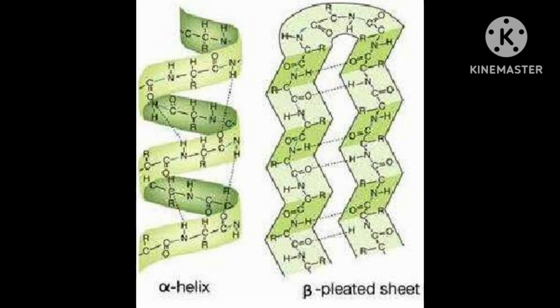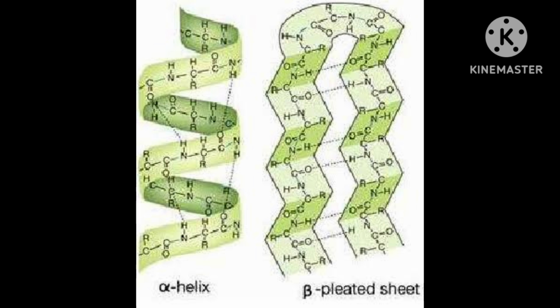You have seen that in the primary and secondary structure only hydrogen bonding was there. But here, along with the hydrogen bonding, disulfide linkage will also be there. That means sulfur will come in the middle of two chains, S-S, and this S is electronegative sulfur that can also join with H plus, just like oxygen.